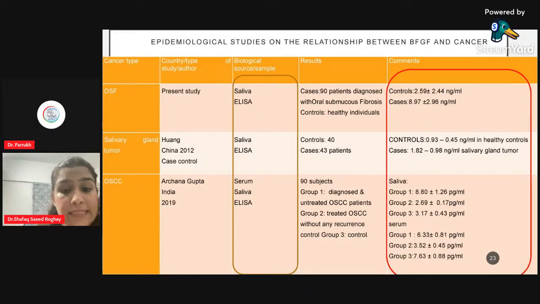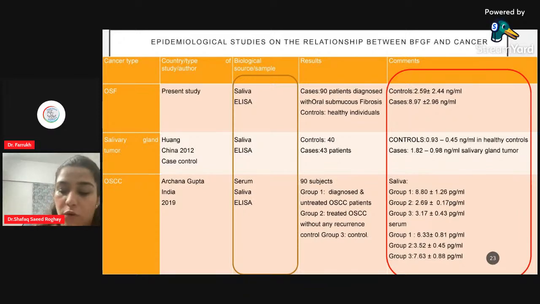And you can easily see that the levels of salivary basic fibroblast growth factor are raised, approximately near what I have told, that 8.80 is the cutoff value in patients with diagnosed and untreated OSCC. यानी कि वो patients जिनको कैंसर डायग्नोज हो गया था उनके अंदर ये लेवल आ रहा है salivary basic fibroblast growth factor का, whereas अगर आप OSCC ट्रीट कर देंगे तो ये प्रोटीन का लेवल गिर जाएगा.